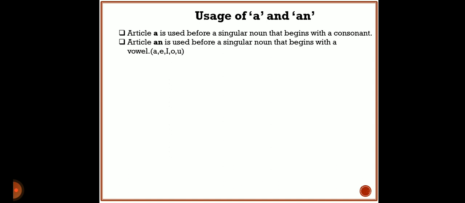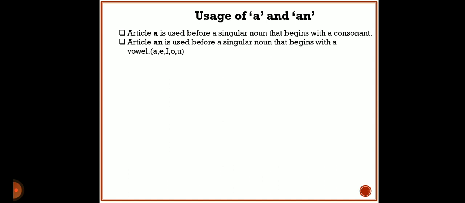On the other hand, article an is used before a singular noun that begins with a vowel. You know the vowels in English. Those are A, E, I, O, U. These are called vowels, and the remaining letters of the English language are called consonants.